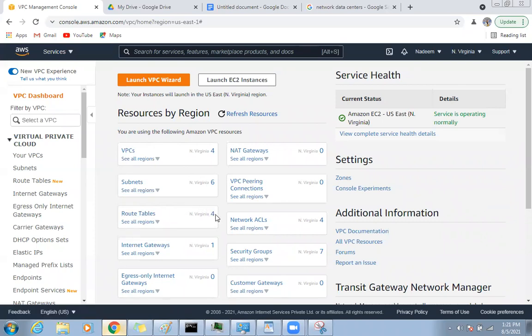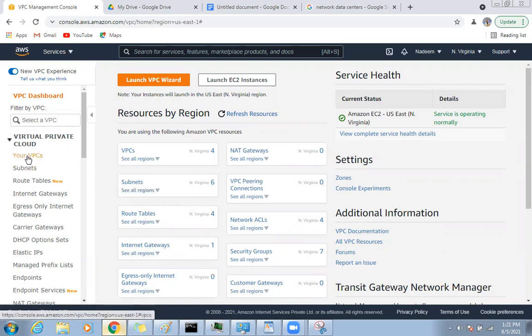Route tables, there are 4. Default is 1, and when you create a VPC, a route table will come attached with it. IGW right now is 1 only. So you need to create 3 different IGWs and attach them to each VPC. Then these 4 things will get ready.